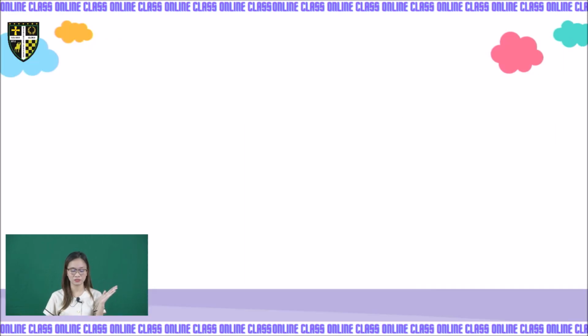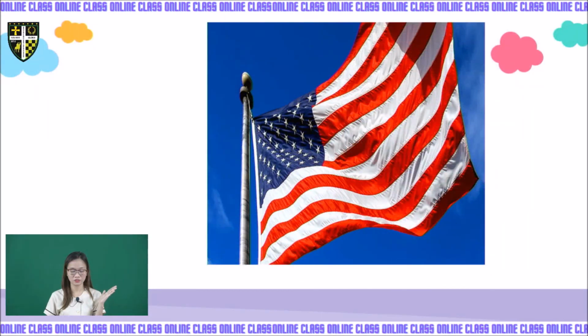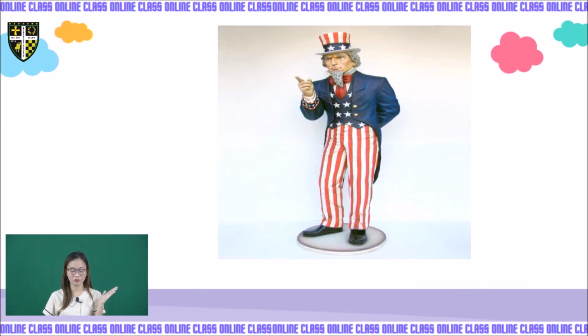So let us see the picture. As you can see in this flag, we have red, white, and blue. That is the American flag. And this is Uncle Sam. It's the same, isn't it? Uncle Sam wears red, white, and blue also, same as the flag of America. That's why they are both symbols for America.